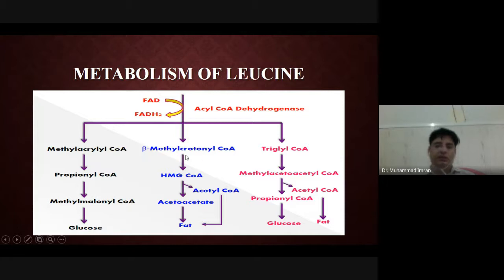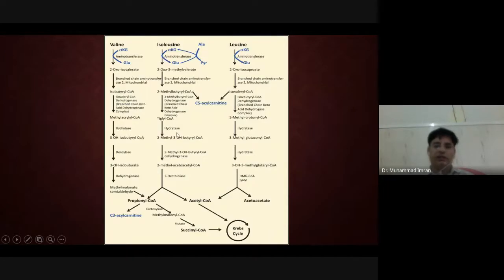Beta methylcrotonyl CoA is changed into hydroxymethylglutaryl CoA, which removes acetyl CoA, and it also produces acetoacetate. That's why I said leucine is a purely ketogenic amino acid, because it produces acetyl CoA and acetoacetate. Then tiglyl CoA will change into methylacetoacetyl CoA, then acetyl CoA and propionyl CoA, which will change into succinyl CoA and then into glucose.